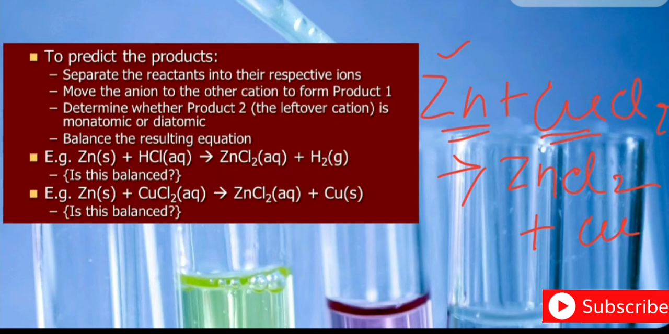Now let us take another example. The other example is zinc, when it reacts with HCl. So what will happen? As zinc is a positive metal, it will definitely replace the positive part. So you will get zinc chloride plus hydrogen gas.